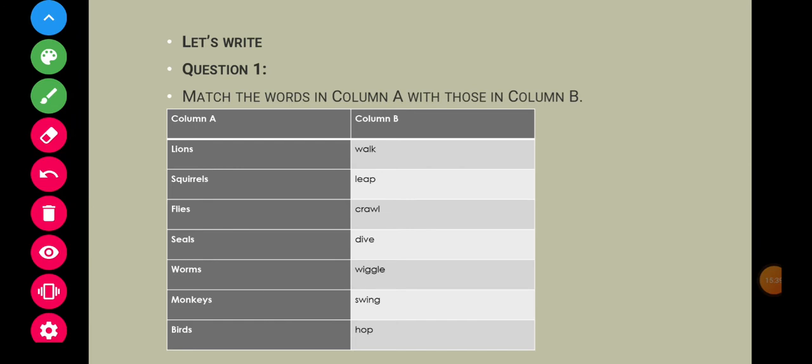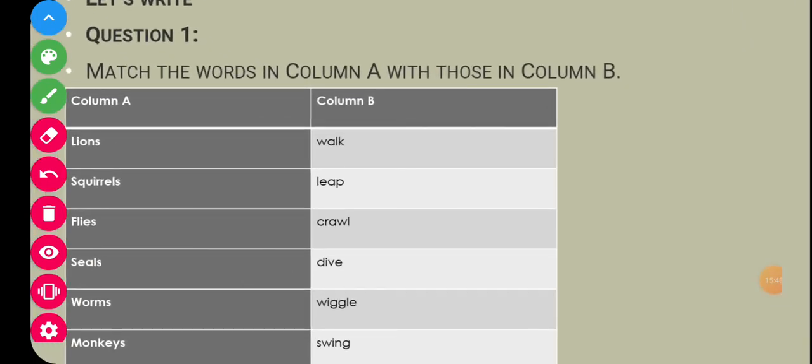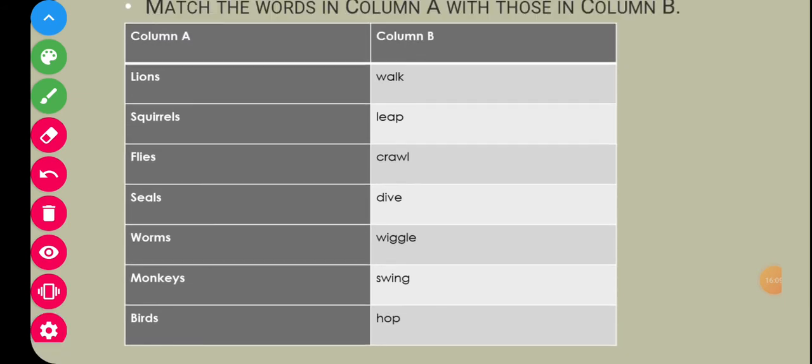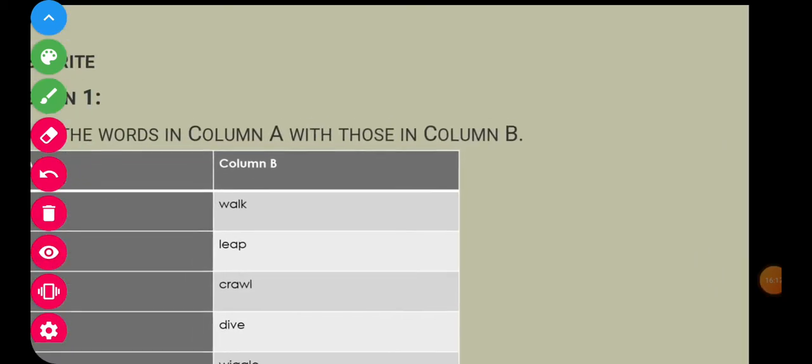Now children, let's write. So question 1, match the words in column A with those in column B. So children, its answer you can match. Lions walk, squirrels leap, flies crawl, seals dive, worms wiggle, monkeys swing, birds hop. Okay children.